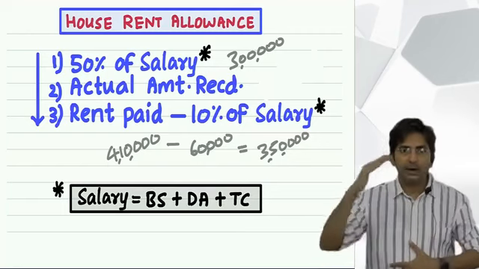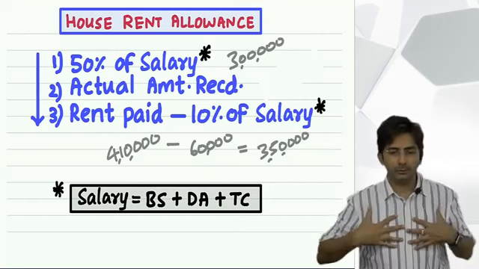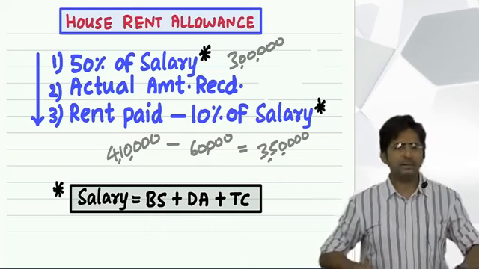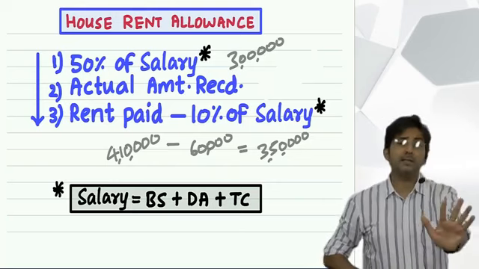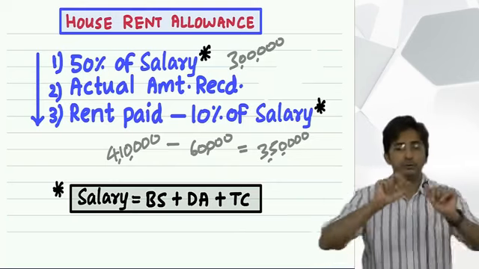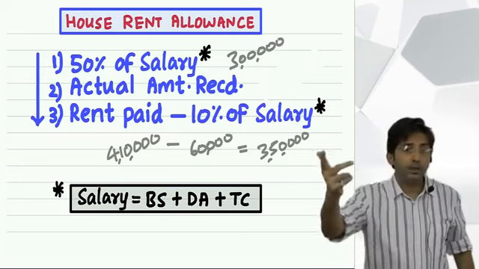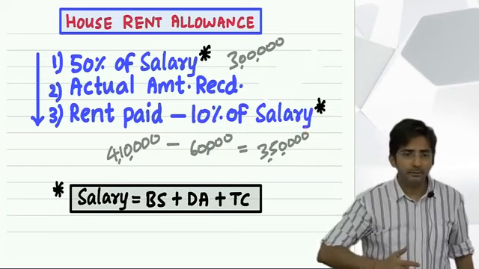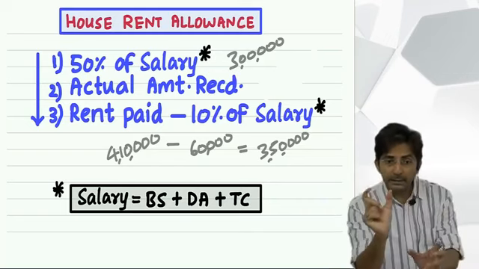But see, you know what happens in real life? Imagine you are an employee, I am your boss. You know what I will tell you? See, you have to do this clerical work. Your salary will be 10,000 plus I will give you dearness allowance 2,000. Which is 2,000 right now. But in future if there is inflation, I will make it 3,000. Which amount? Dearness allowance. Means I have kept dearness allowance in your package.